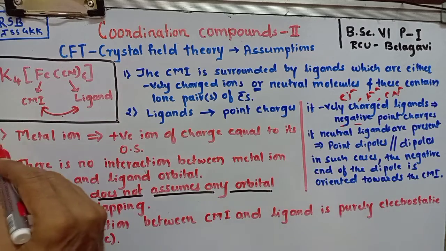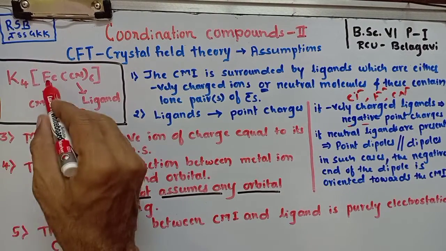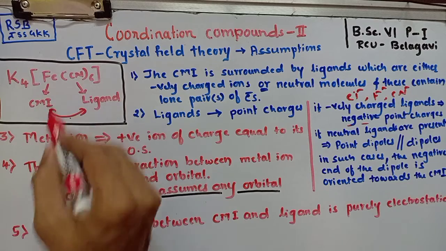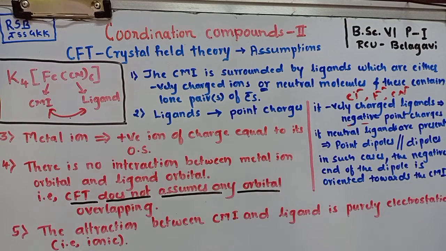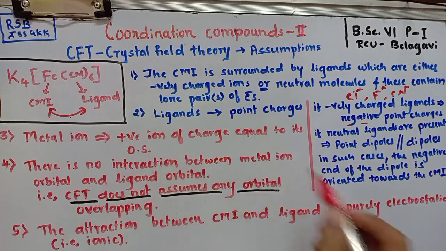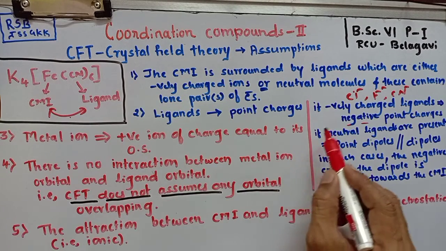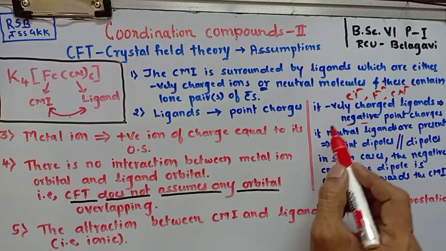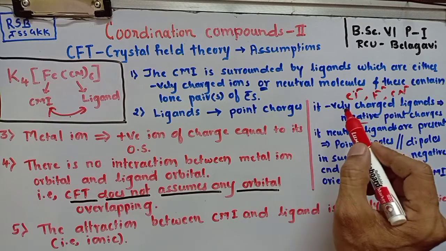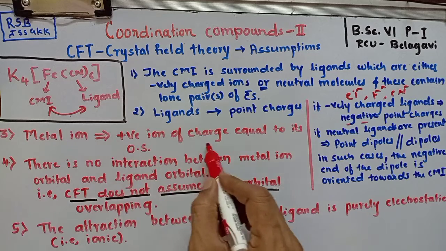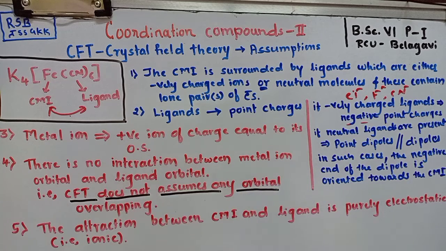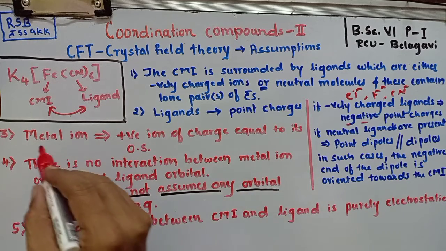Further, the third assumption is that the central metal ion is considered as a positive ion of charge equal to its oxidation state. That means according to crystal field theory, the ligand is considered as a negative field or point charge, whereas the metal is considered as a positive ion of charge equal to its oxidation state.